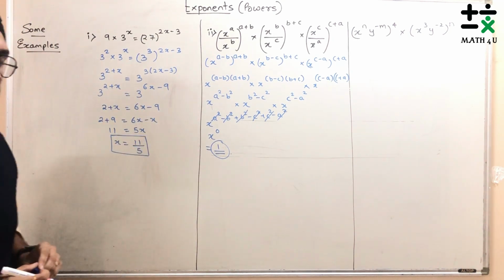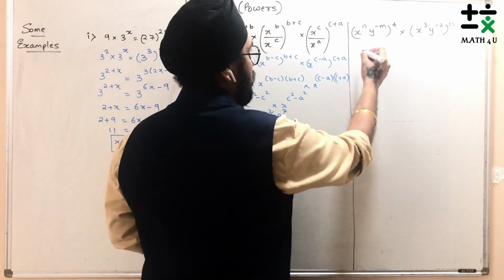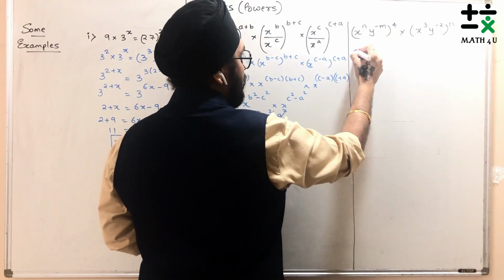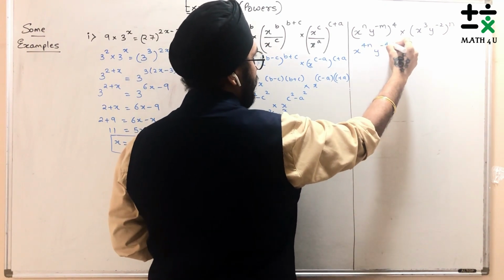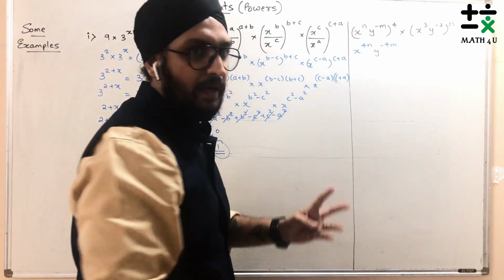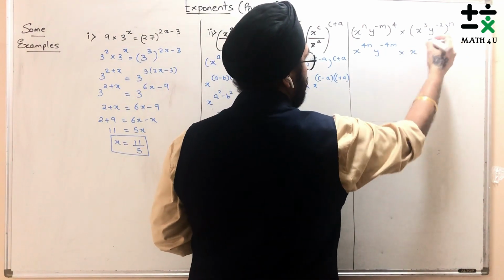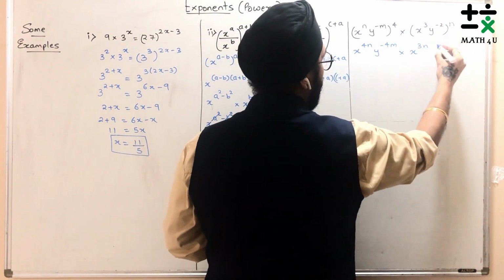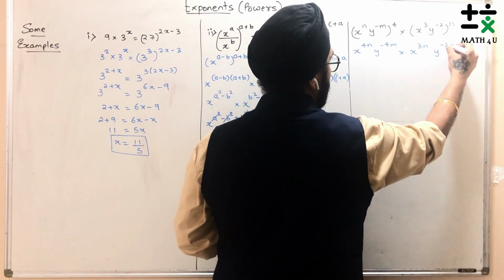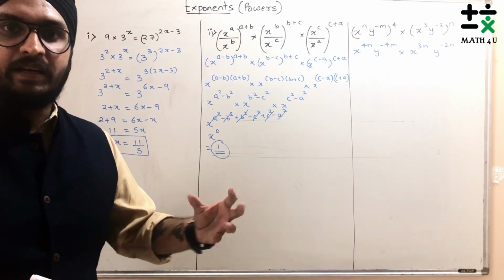Let's check the last sum, to simplify that particular question. The power will get multiplied inside, so it will be x raised to 4m and y raised to minus 4m, where 4 gets multiplied to each power here, into x raised to 3n and y raised to minus 2n. So what do you do now? Make x and y together.